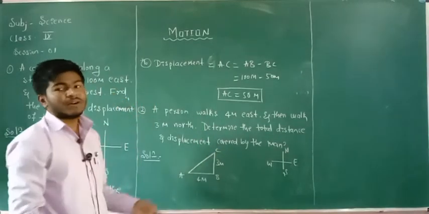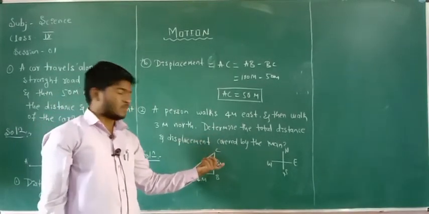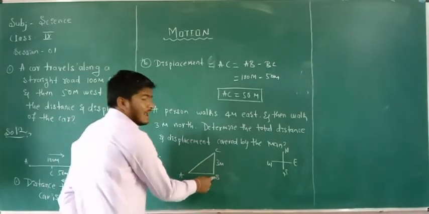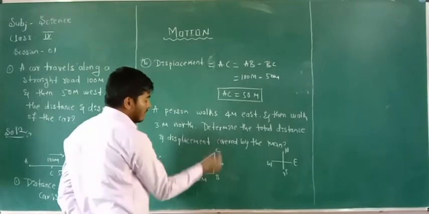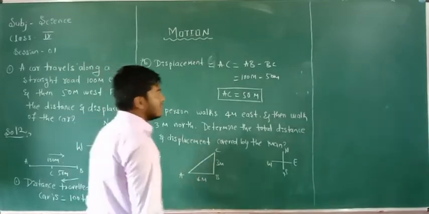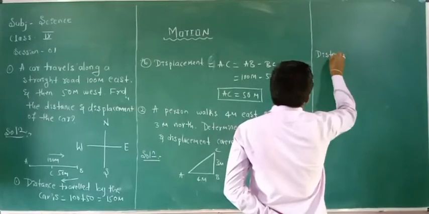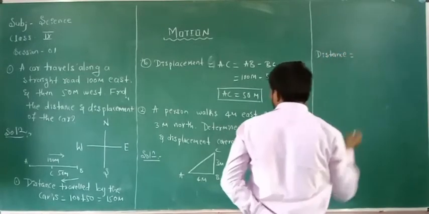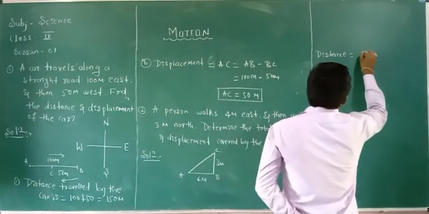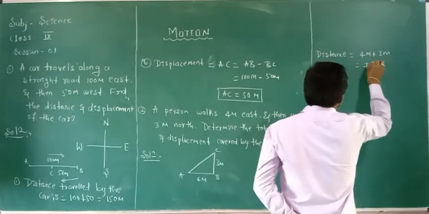So what are we going to calculate here? The total distance covered by the man and also the displacement. A person moves from the point A towards point B, changes his direction towards north, and moves along 3 meters towards C. What is the total distance here? The distance is the sum of the distances, that is 4 meters plus 3 meters, equal to 7 meters.